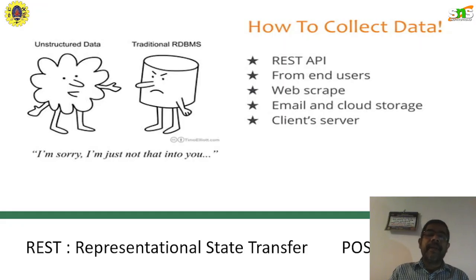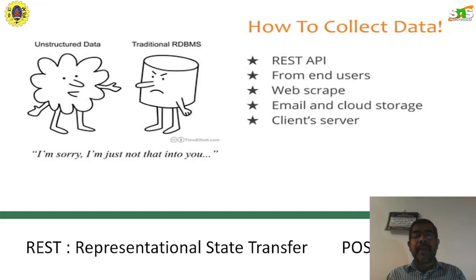The next one is that we may collect data from emails and cloud storage. There is a lot of information incorporated in our own email and in our cloud storage. We may also extract information from the client-server method. In REST API, we go with representational state transfer, where there are three parameters: post, put, and get.